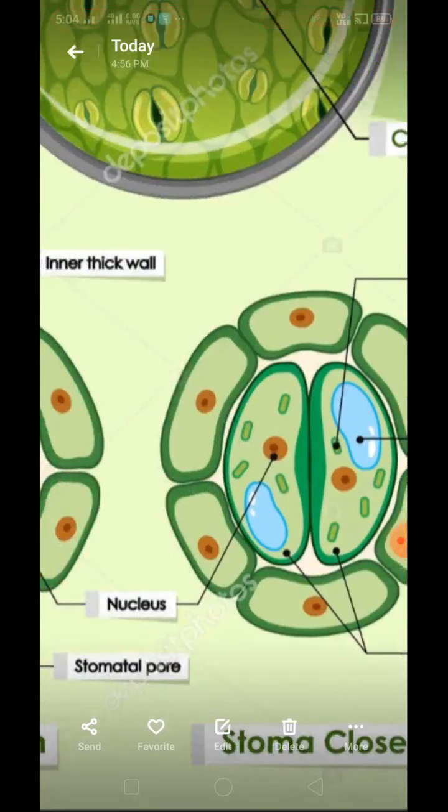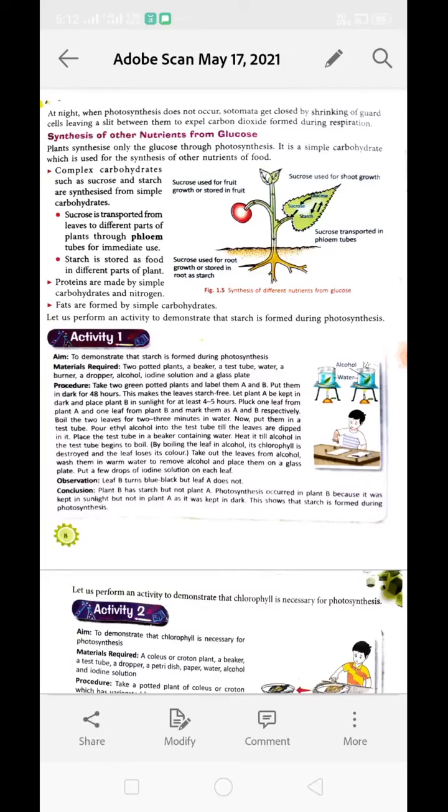Okay. Next is synthesis of other nutrients from glucose. We know that during photosynthesis, plants can only synthesize glucose and oxygen. They do not synthesize other nutrients with the help of photosynthesis. By the process of photosynthesis, only glucose can be synthesized. Later on, this glucose is turned into different nutrient materials.